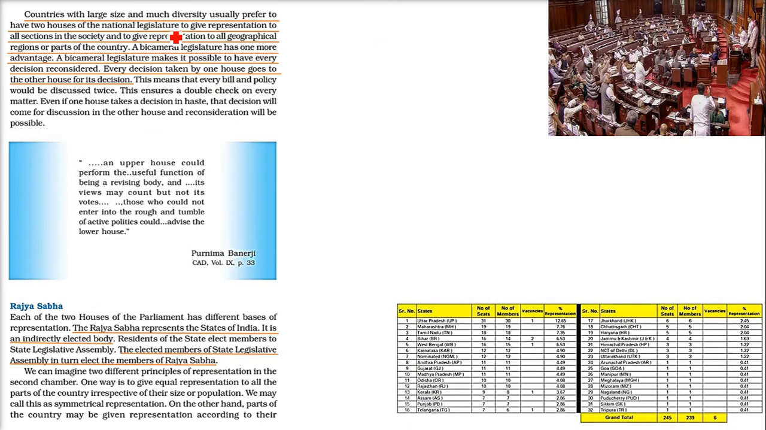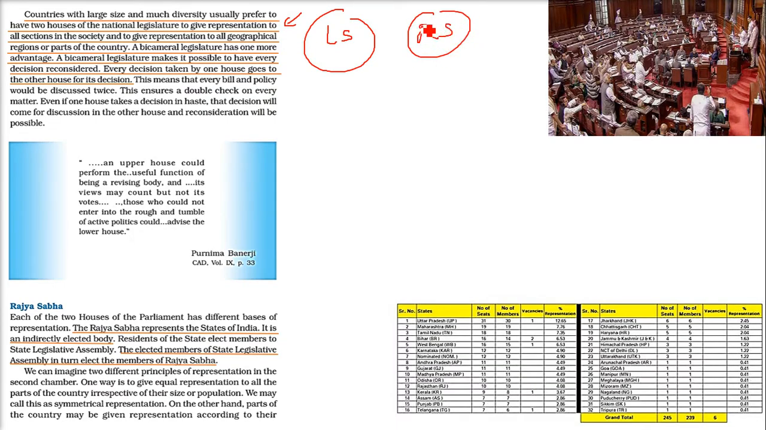And our country is very big. We have a lot of diversity. That is why we need two houses. We need the representation of each society, and the representation of the state, the province, and also the representation of everyone as a whole, as a country. So country, Lok Sabha; state, Rajya Sabha.